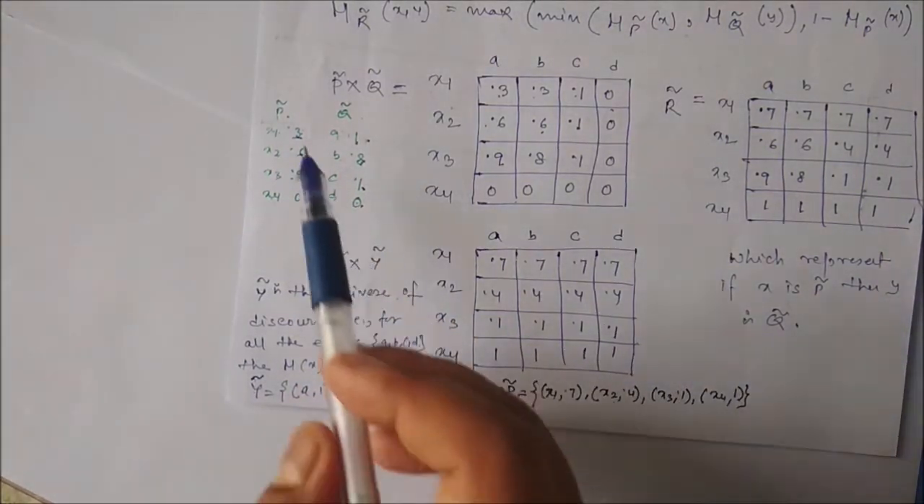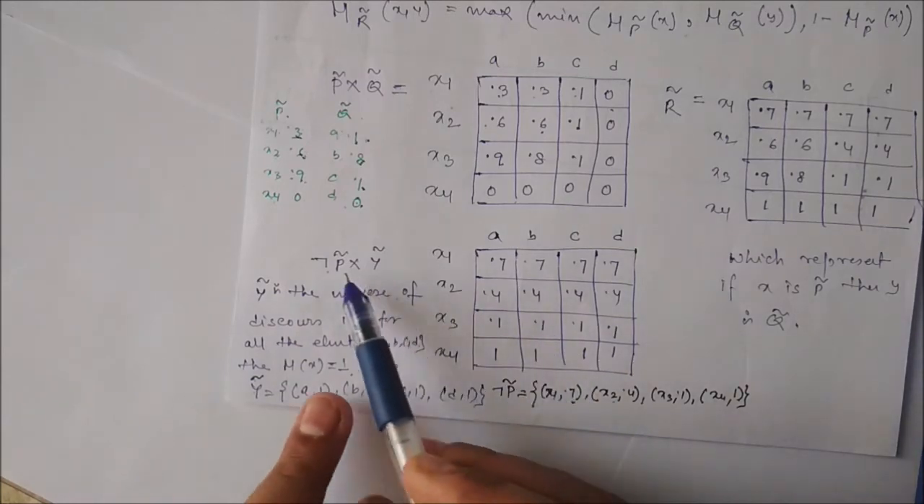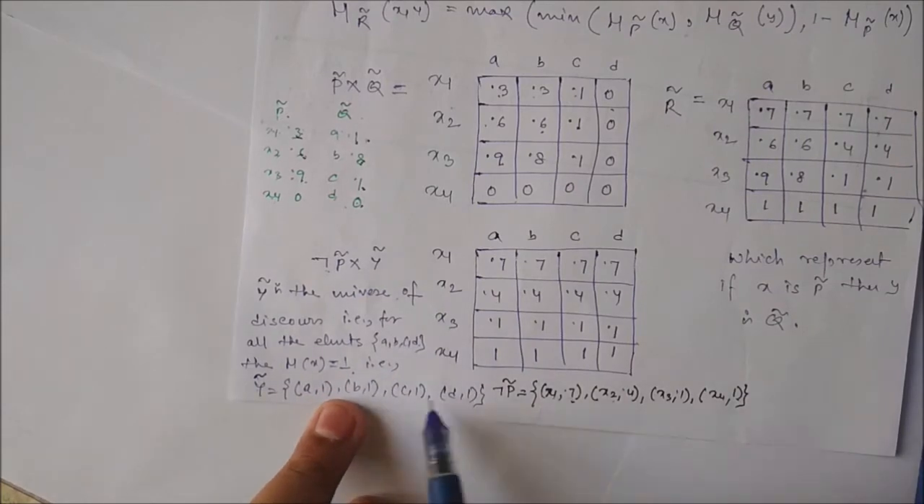Not P is what? 1 minus the membership values of the element. So 1 minus 0.3 is what? 0.7. And then what do we have to apply? We have to apply the cross product in between.